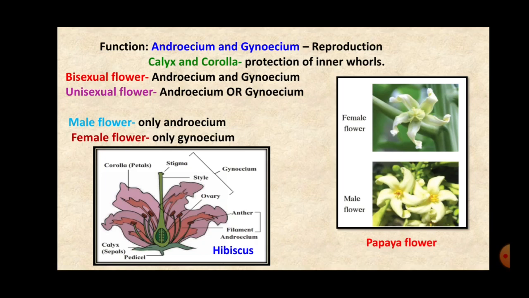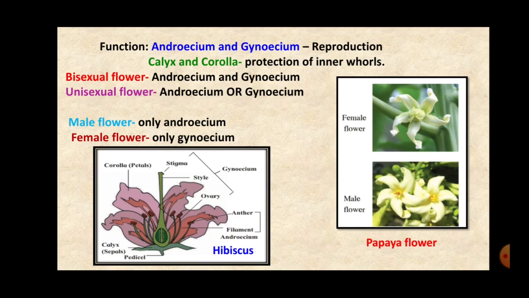Now, in hibiscus, the androecium and gynoecium both are present. That is, male and female reproductive parts are both present in the same flower, and such flowers are called bisexual flowers. That means they have both the sexual parts, that is both the reproductive parts.